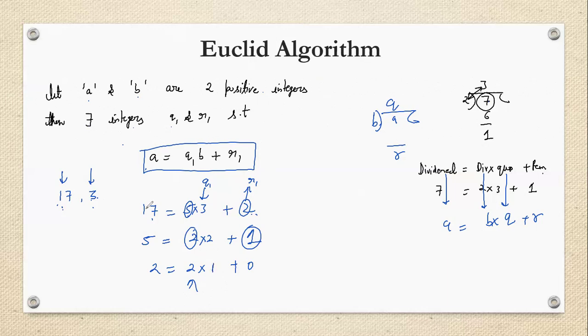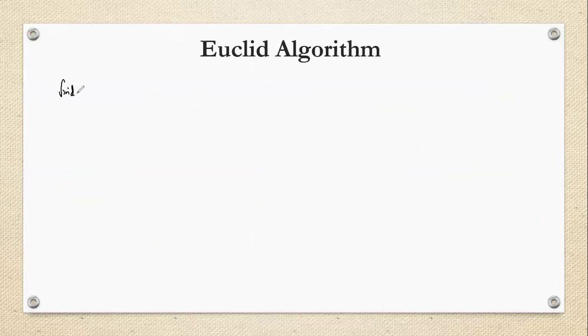Now let me give you some example. If I give you some questions like find GCD of 70, 112. GCD means greatest common divisor, which is also known as HCF, that is the highest common factor.